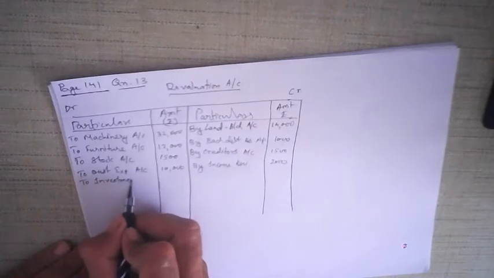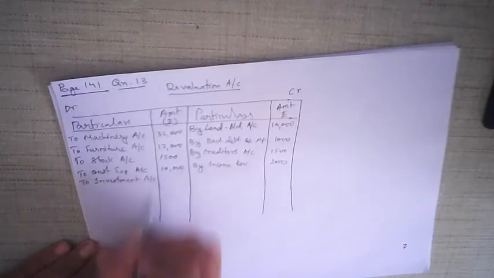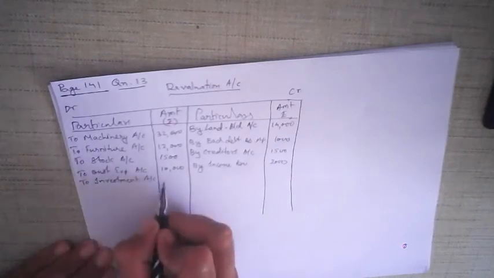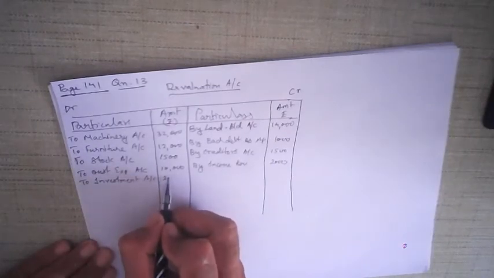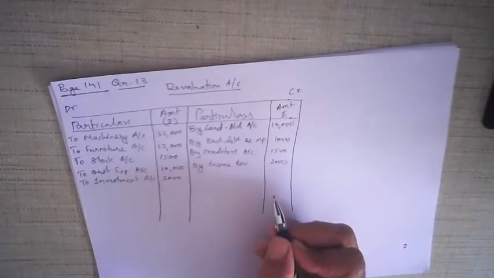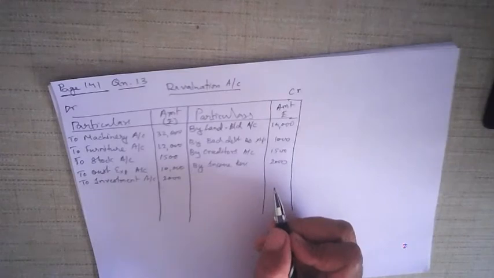Investment is an asset, its value has decreased by 2,000. So investment being an asset, the value of asset is decreased, so we debit it by 2,000 rupees. There is a loss of 2,000. We are supposed to record it at market price 18,000, but originally it was given as 20,000. All right, so all adjustments are over.